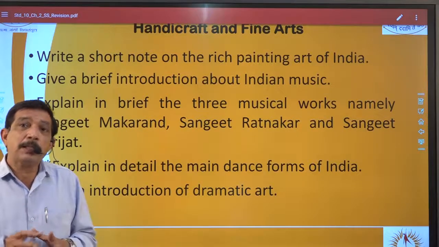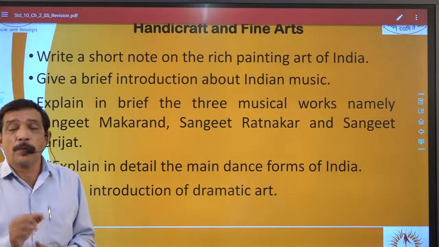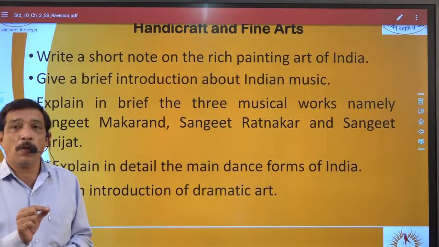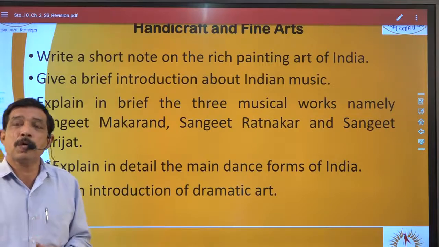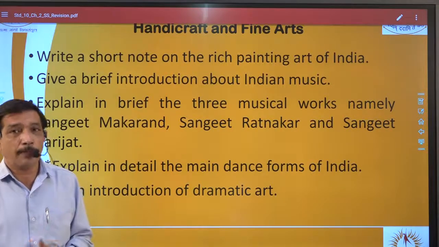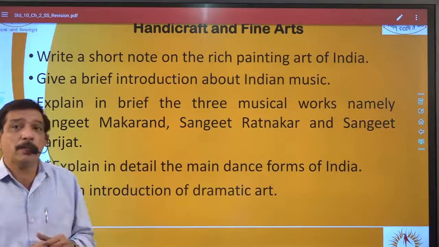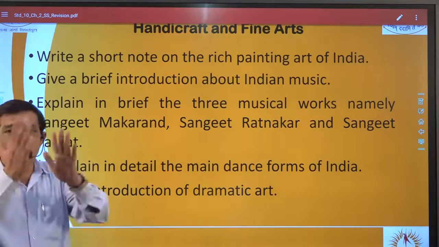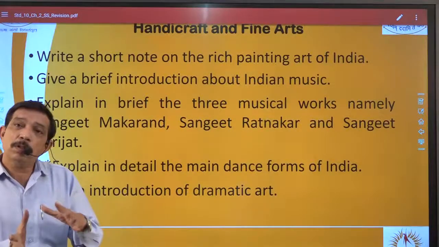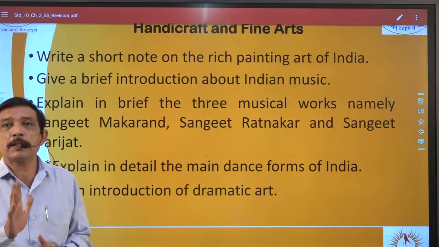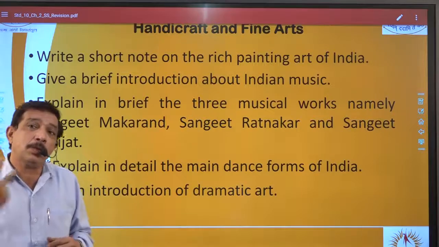In this question, at least 2 dance forms will be asked together. Yes? For example, write a short note on Kathak and Kathakali, the 2 dance forms of India. Right? Now, Kathak and Kathakali, if you club them together, yes, we give a separate heading, Kathak, then you write the note, then Kathakali, then you write the note. If we club both these notes together, you will have at least 9 to 10 points. So in this way, you have to answer 2 dance forms.